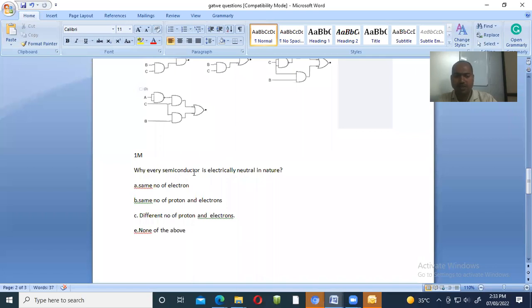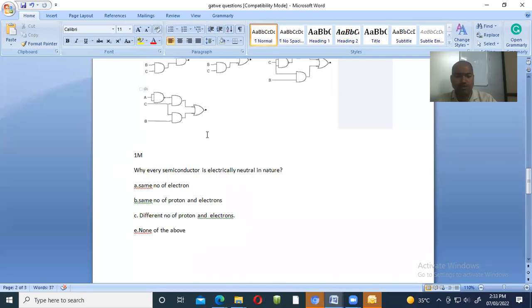Semiconductor related concept, right? Why is the semiconductor electrically neutral? Well, we know about the proton and electron structure. When a device has the same number of protons and electrons, it is not switching here and there; it acts as stable. So for the semiconductor, whatever the protons and whatever the electrons, they are equal.